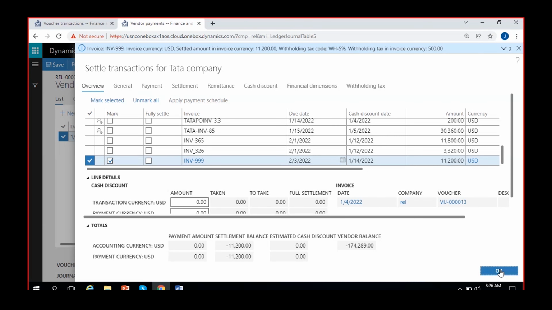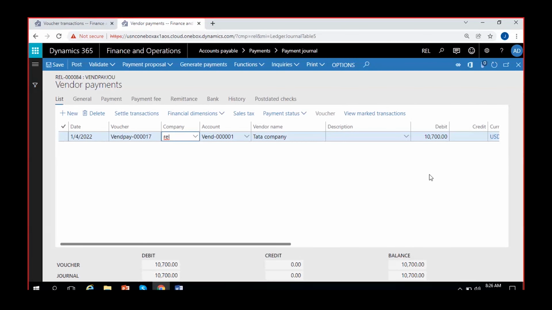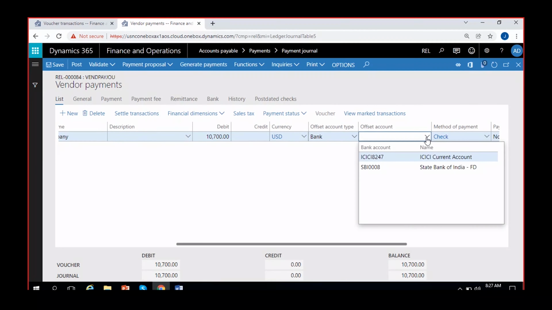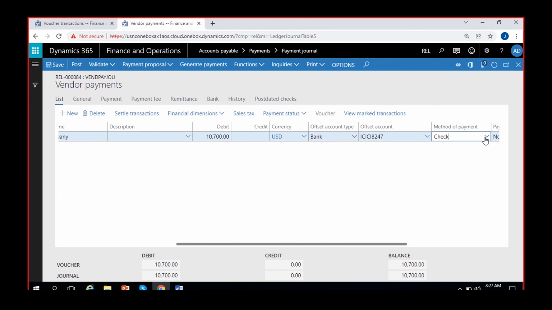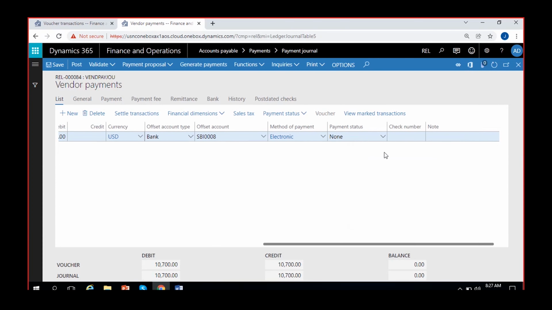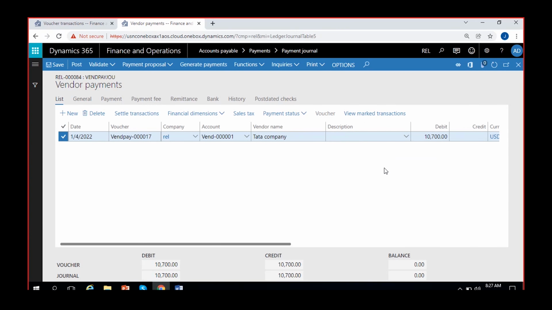Let me click on OK. Here it is 10,700 we're going to pay to the vendor. The vendor is debited for 10,700. Go to offset account, select the ICICI Bank. Method of payment, I'll just select electronic since we don't have to generate anything here. Send. Then let me post it.